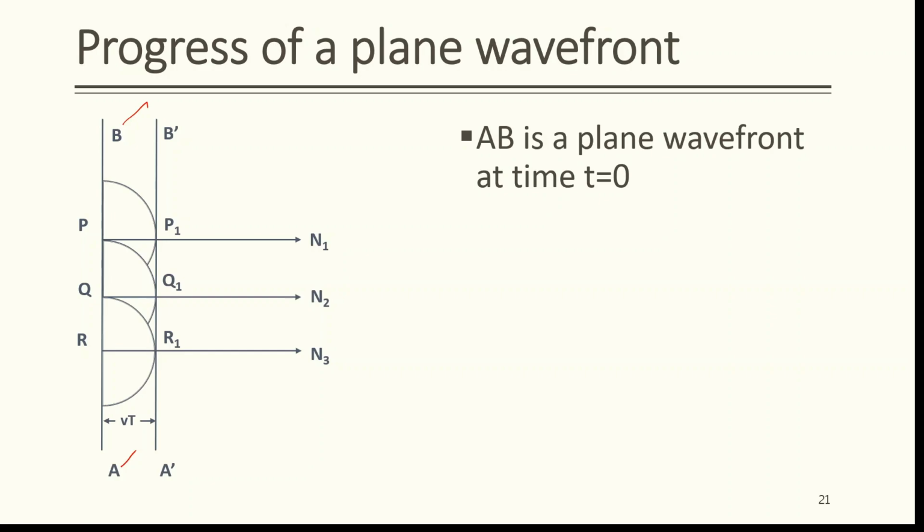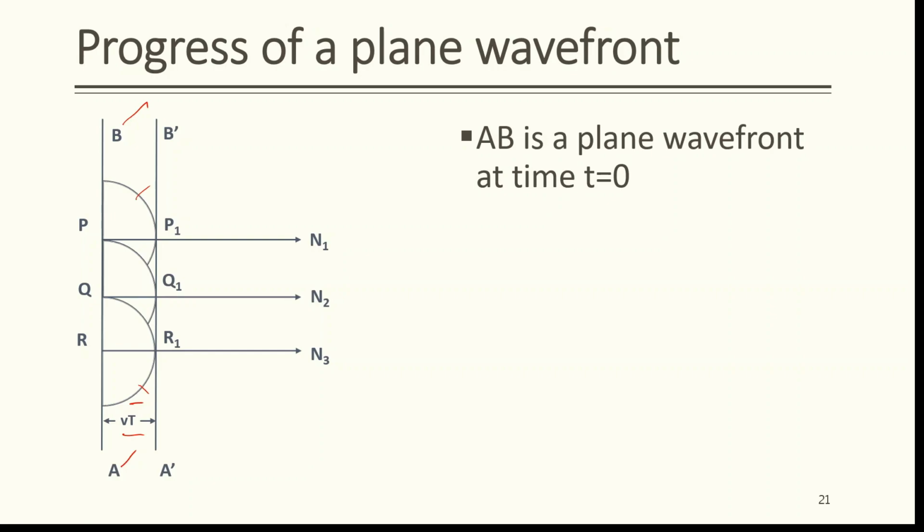The wavelets are in the form of hemispheres, and at any later time t equal to t, the radius of hemispheres will be Vt, where V is speed of light. So in time t, the distance covered by the secondary wavelets is Vt.